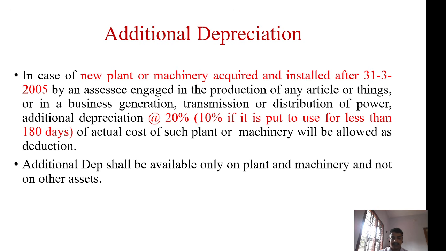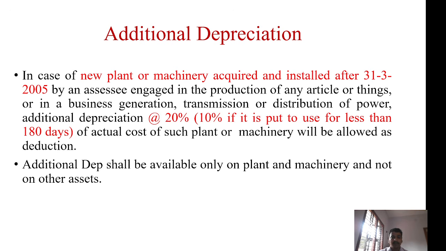Students, the point is very clear. You have to remember that additional depreciation will be available only for new plant and machinery which has to be purchased in the previous year and put to use. If it is more than 180 days, in that case 20% additional depreciation needs to be charged. If it is less than 180 days, then half of 20%, that is 10%.